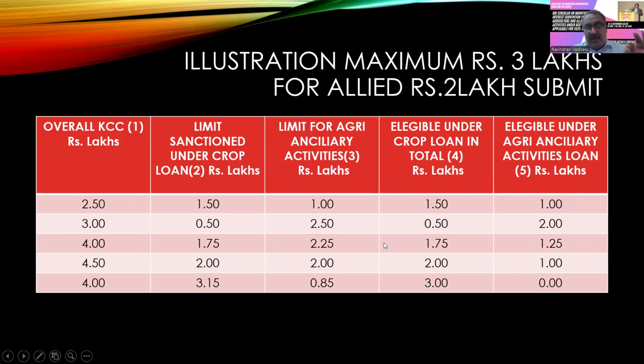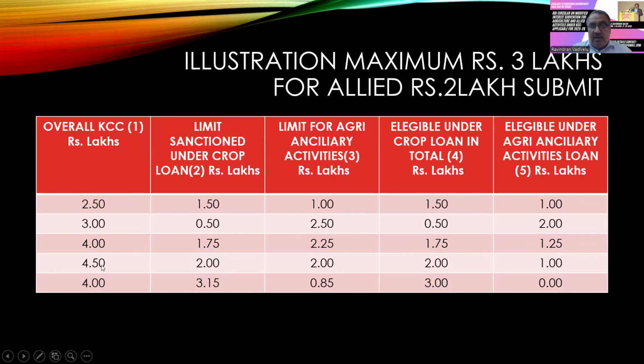If you understand this line, you will find it very easy to understand this formula. So the entire 1.75 lakhs is eligible for the interest subsidy. And out of 2.25, a maximum of 2 lakhs is eligible. But as we have already claimed 1.75, out of 3, only 1.25 lakhs are eligible for the allied agricultural activities.